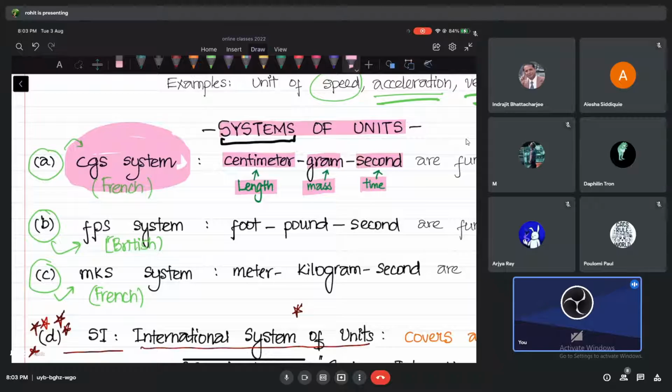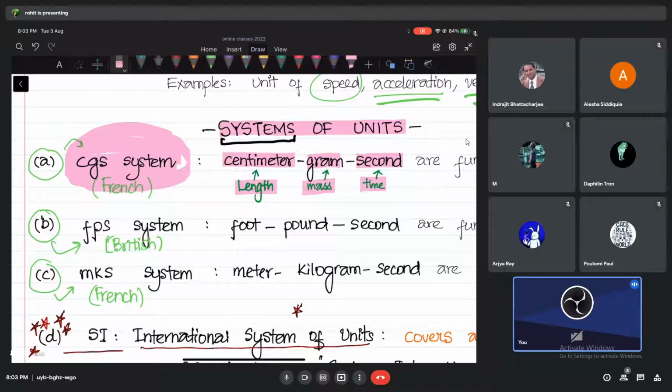Seconds and hours can be converted. Grams and kilograms can be converted. Centimeter, meter, kilometer, they can be converted. That's not a problem. But you are going to tell me the answer in these units. No chance you're going to tell me the time is 1 minute. Wrong. Which system am I using? CGS system. 1 minute is wrong, because minute is not what you should use in this system. So will you write 1 minute or will you write 60 seconds? 60 seconds. Now I'm following the CGS system.